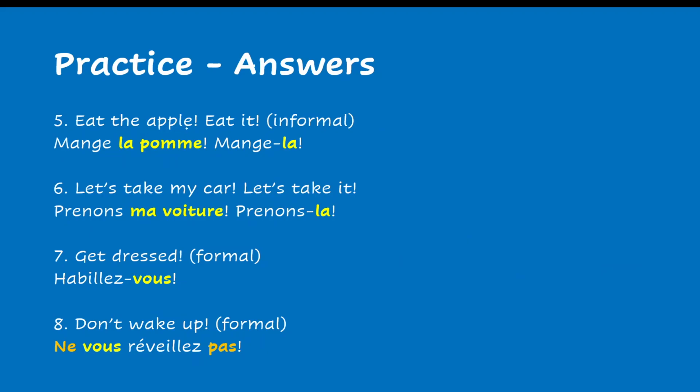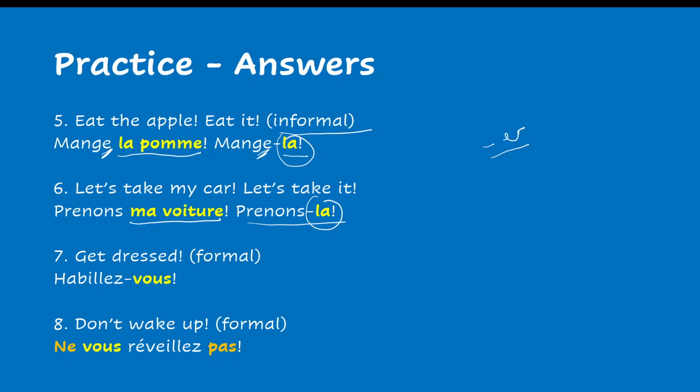Eat the apple. Eat it, informal. Mange la pomme, mange-la. You do not use that s here, right? Because it's an ER verb and we don't need that s for the pronunciation. Let's take my car, let's take it. Prenons ma voiture, prenons-la. Pronoun behind the verb.